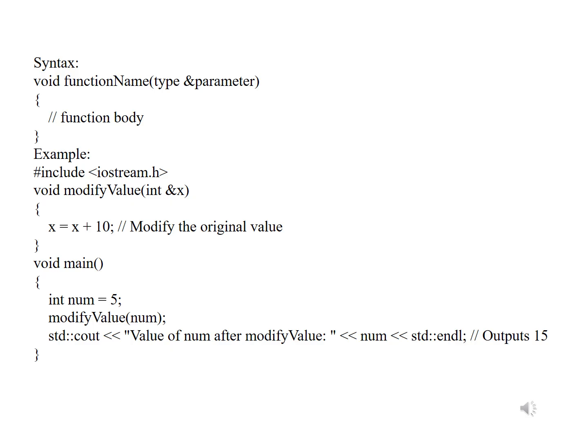Even though x and num are different variables, you are passing the value using a reference. That reference shows that two different names are referring to the same memory address location. Hence, any modification inside the function will affect the data. That's why the output will become 15.